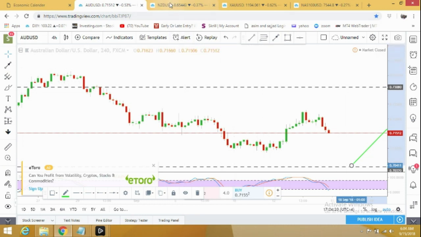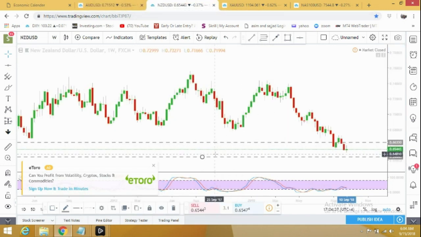We move to New Zealand USD pair. New Zealand USD is in a strong bearish trend. Last week it tried to go up, but at the moment it has closed in a doji. It just closed where it started. In the next week I'm expecting it can further drop to 0.6444, and from there it can bounce back, and if it bounces back from there it's going for a bigger correction. My initial target will be 0.663, and later it can go to 0.6729 and much above.